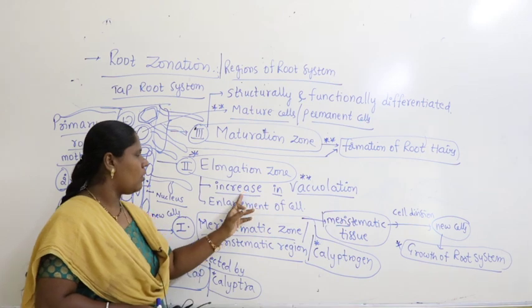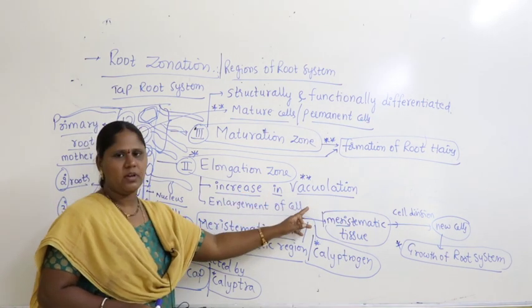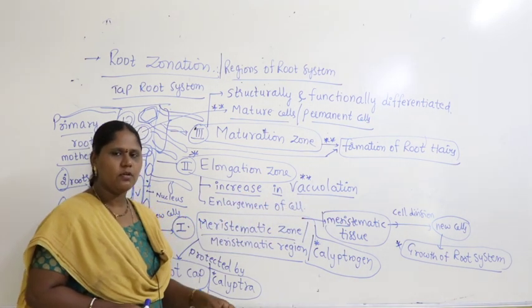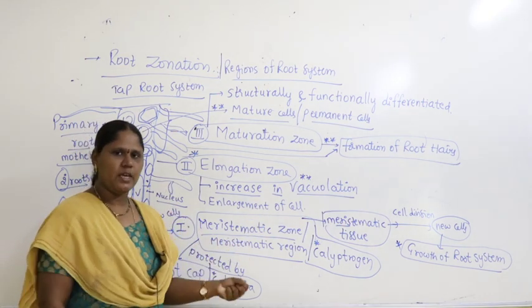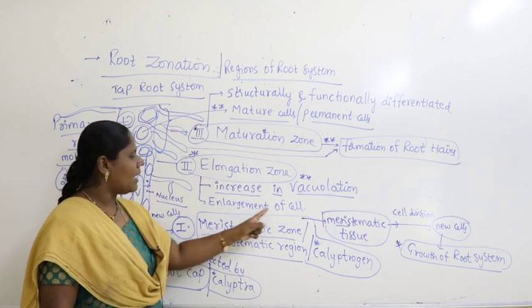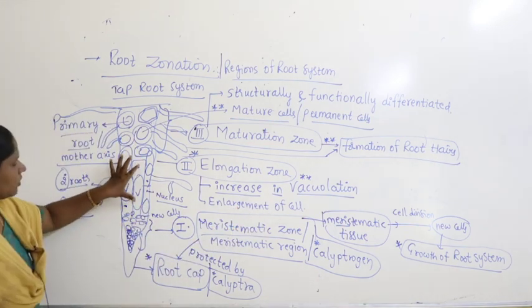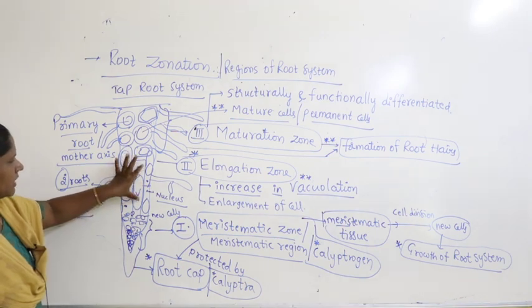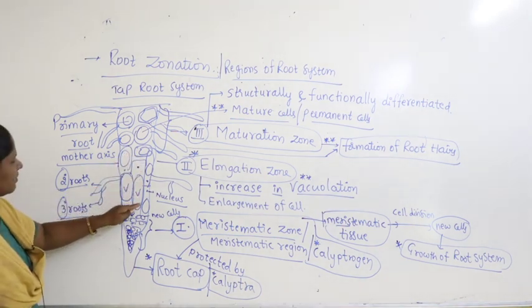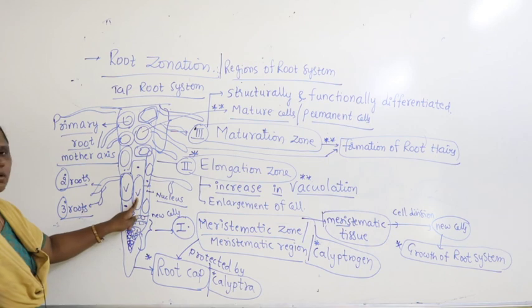That is what we call increase in vacuolation. That causes enlargement of the cell. The cell increases in size as maximum space is occupied by the vacuole.